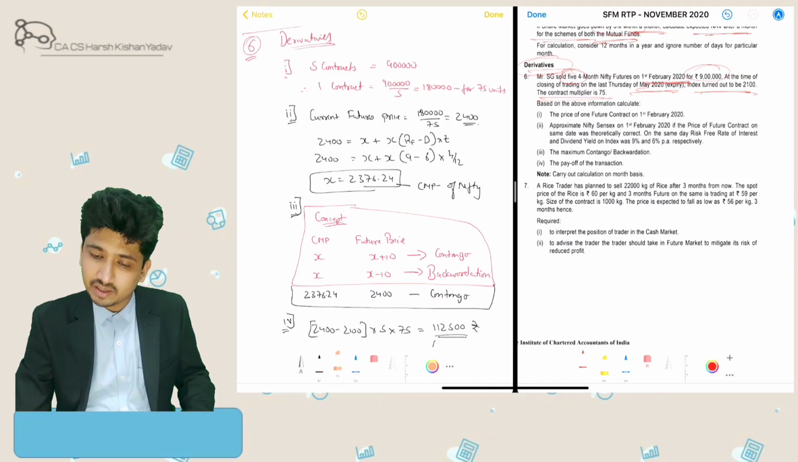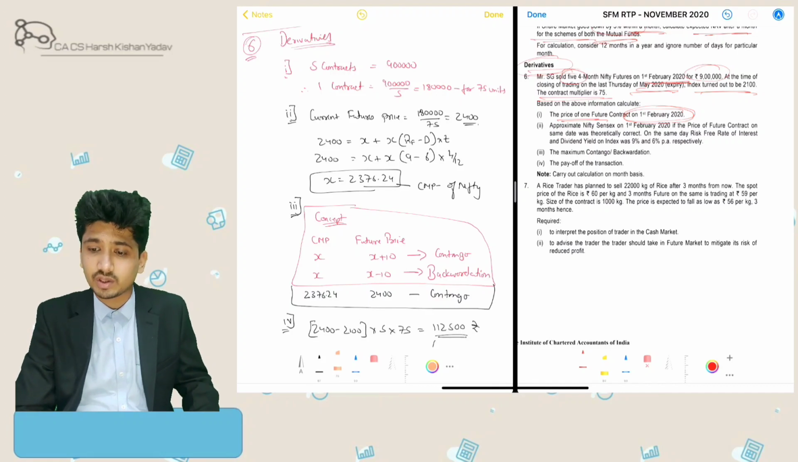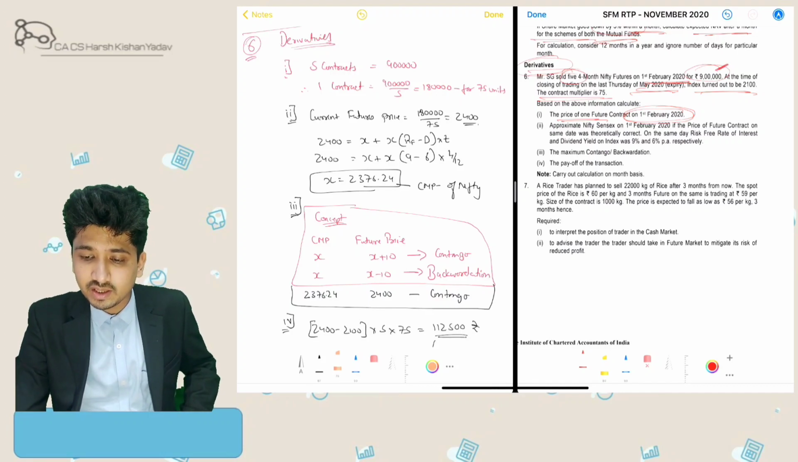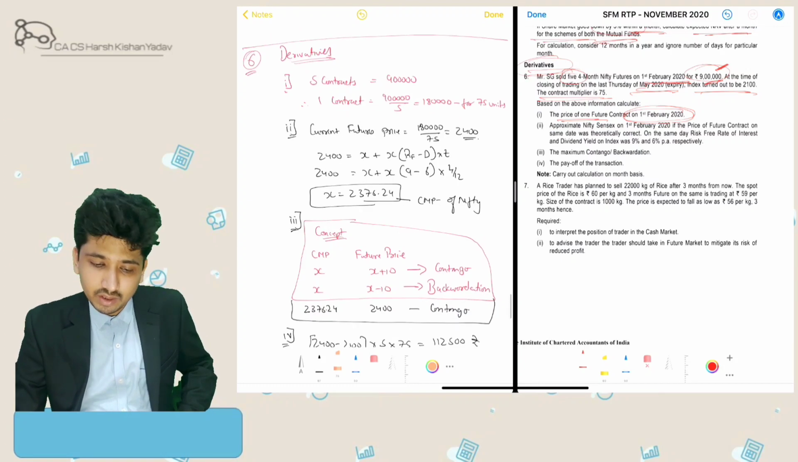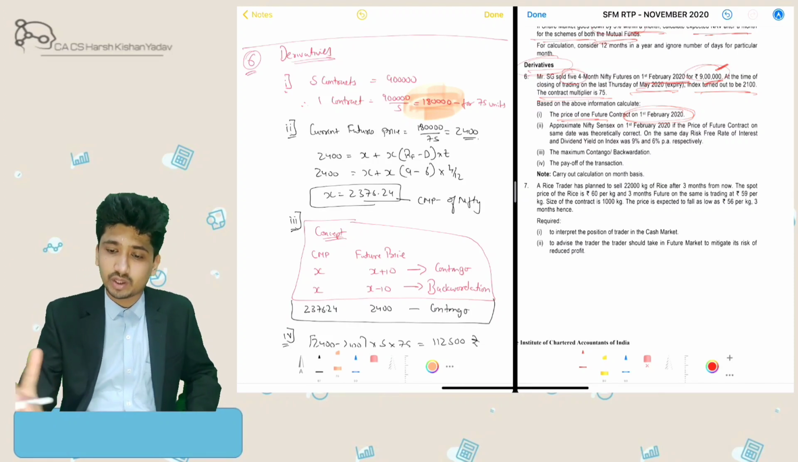So we need to first calculate the price of the future contract on 1st February 2020. What will be the price of the future contract? What he received was 9 lakhs on selling, so 9 lakhs divided by 5. So our contract price was 1,80,000 per contract.